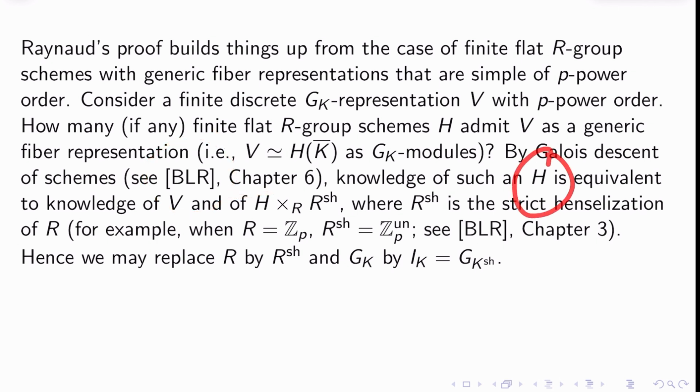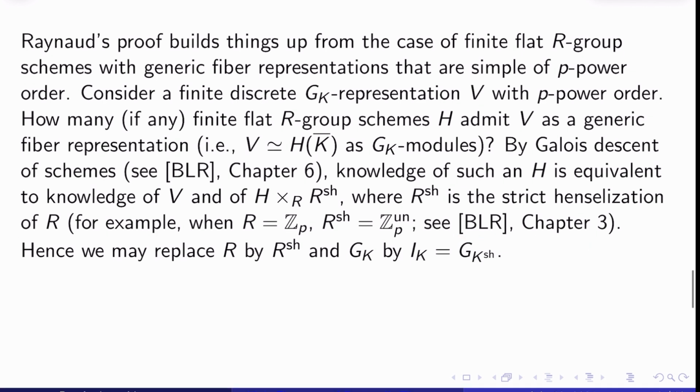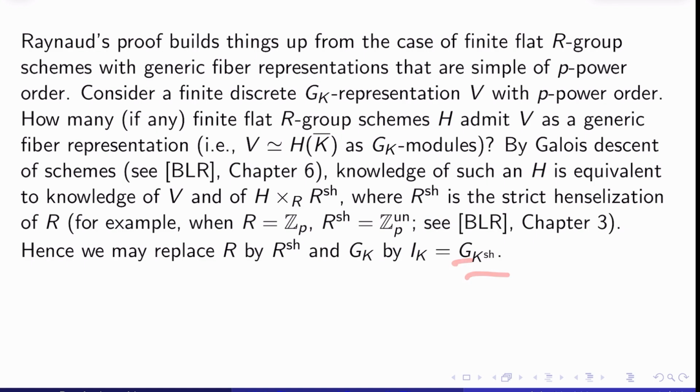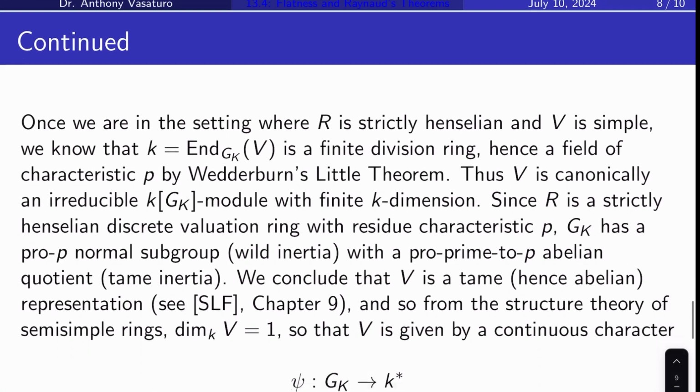Knowledge of such an H satisfying this property is equivalent to the knowledge of V and of H cross R^sh, where R^sh is the strict Henselization of R. For example, when R equals Z_p, R^sh is this kind of unramified extension, we call it Z_p^un, the maximal unramified extension of Z_p. You can see BLR chapter 3 for this. So what this tells you is that, when you're arguing here, you can just replace R by R^sh and G_K by the inertia group at K, which is just G of K^sh, it turns out. Okay, so that makes things simpler to argue.